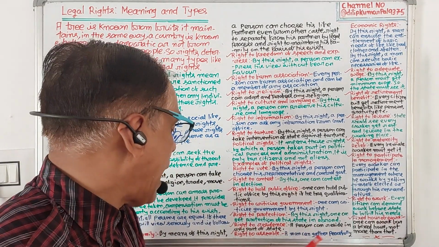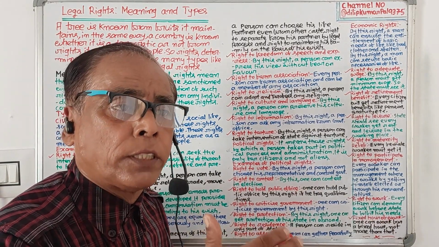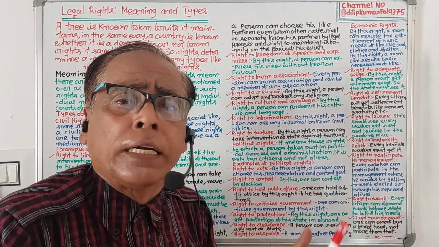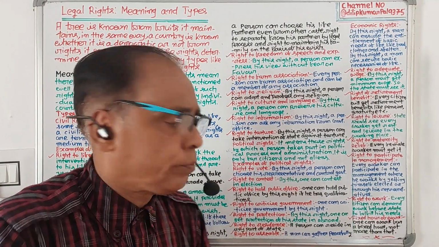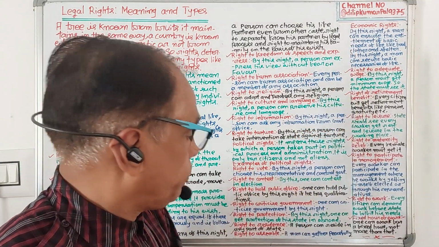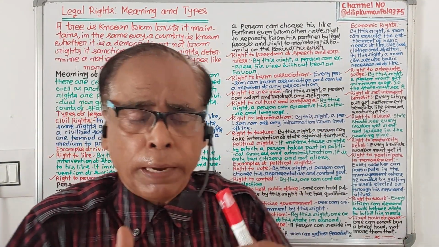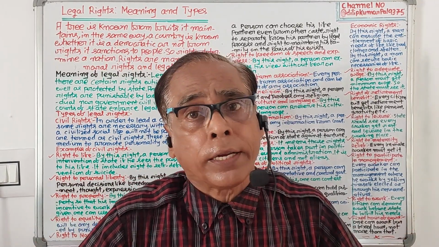Then, the right to residence. A person can reside in any part of the state. Right to residence means a person can reside in any part of the country, and no one will prevent it. Right to assemble: a man can gather peacefully. By this right, a person can assemble anywhere peacefully.